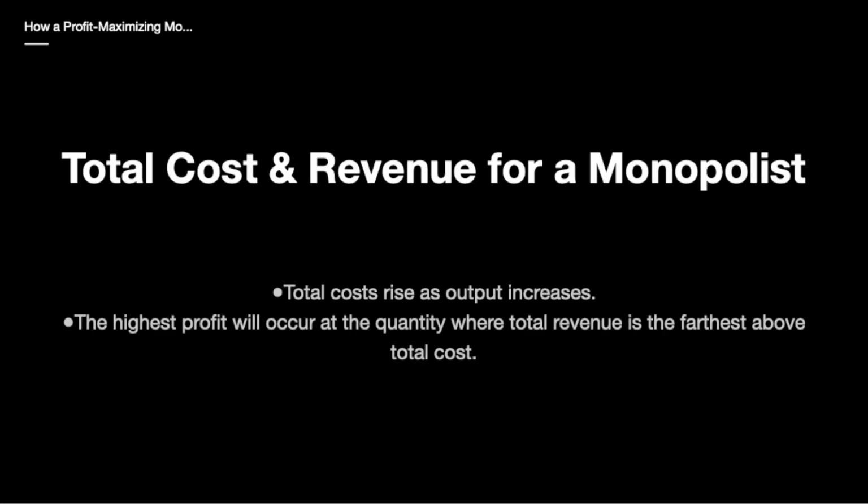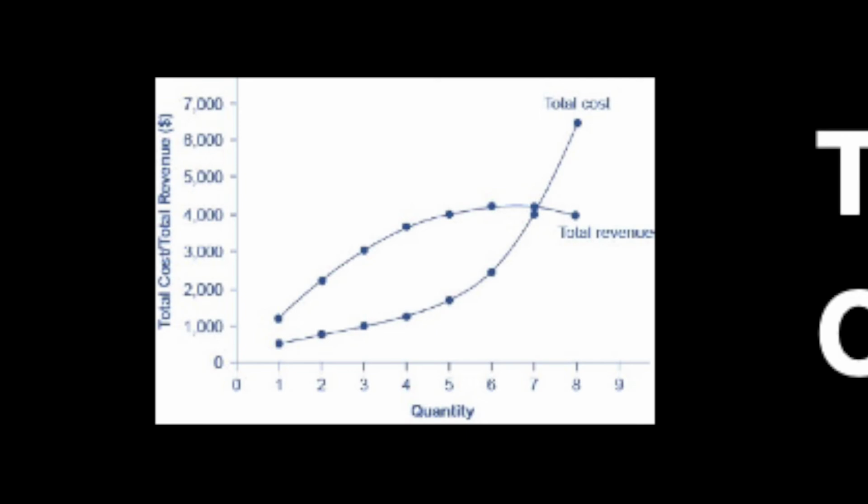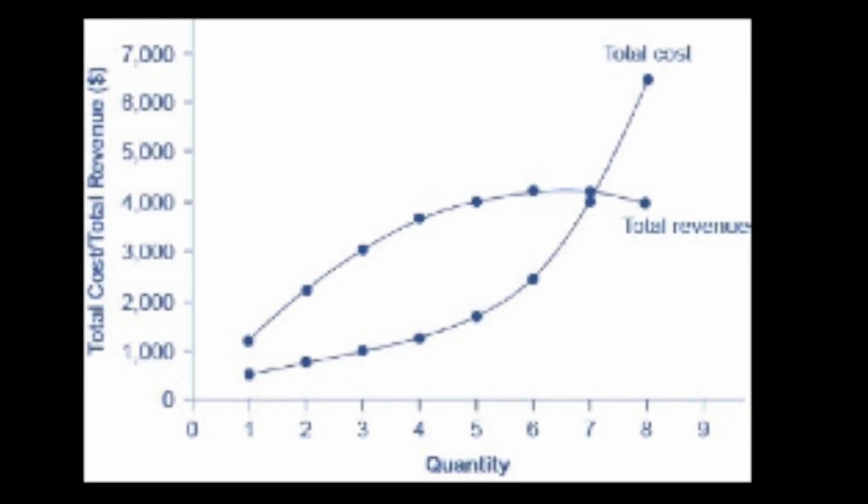Total cost and total revenue for a monopolist. Total cost rises as output increases. The highest profit will occur at the quantity where total revenue is furthest above total cost. Total revenue and total cost for a health pill monopoly. The total revenue of the monopoly firm called Health Pill first rises and then falls. Low levels of output bring in relatively little total revenue because the quantity is low.